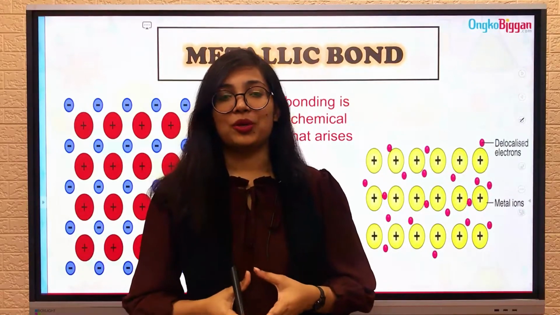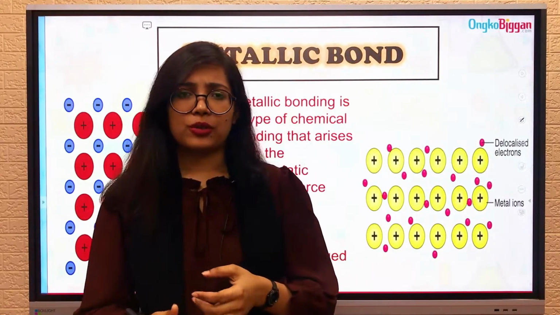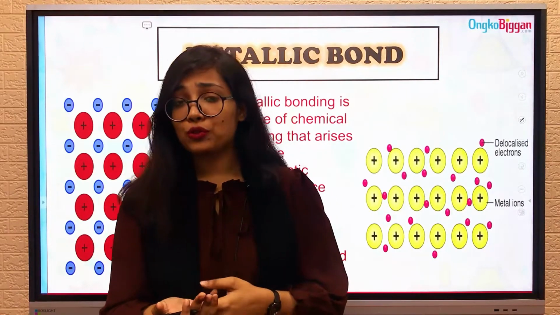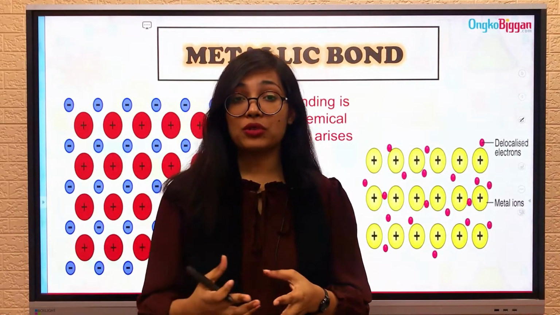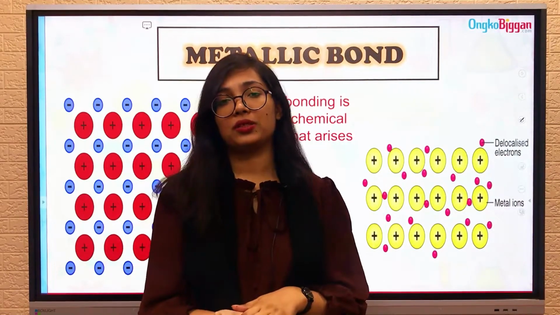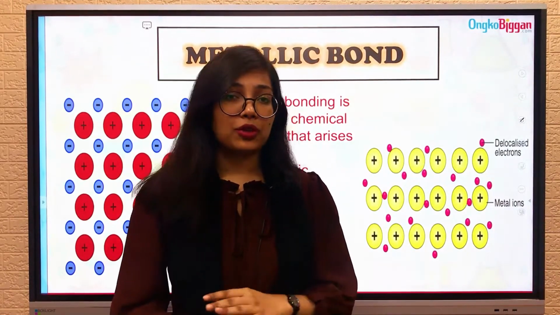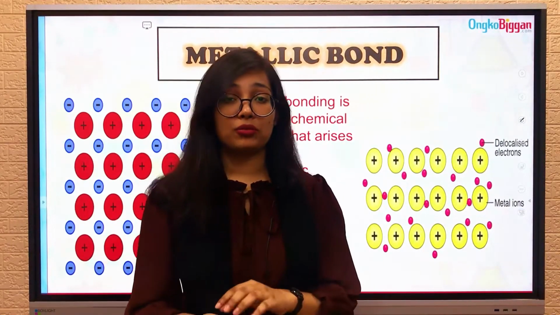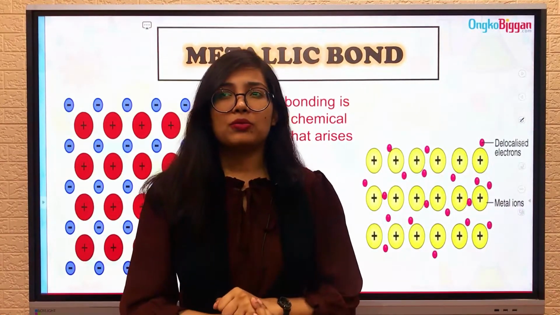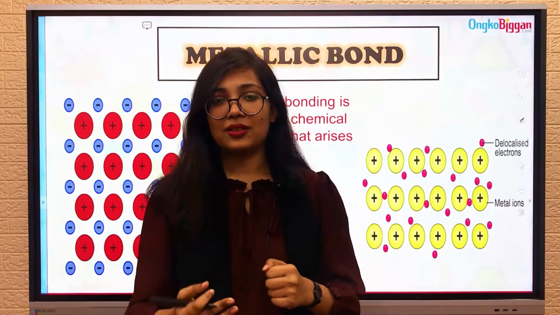Going to talk about metallic bonds. So previously we have talked about ionic bonds and covalent bonds. Ionic bonds were bonds formed between a metal and a non-metal. And a covalent bond is a bond formed between non-metals and non-metals, sometimes non-metals and metalloids. What about metals and metals?